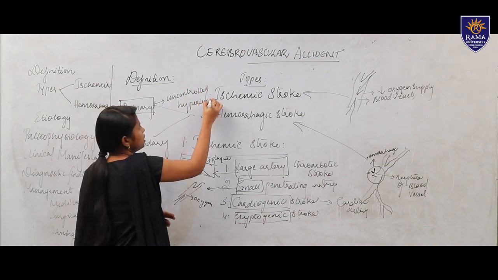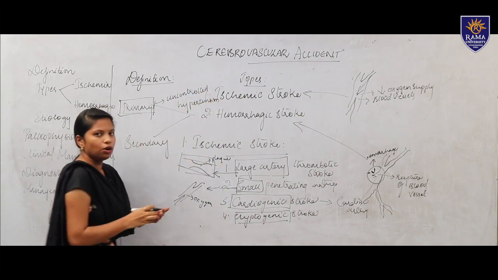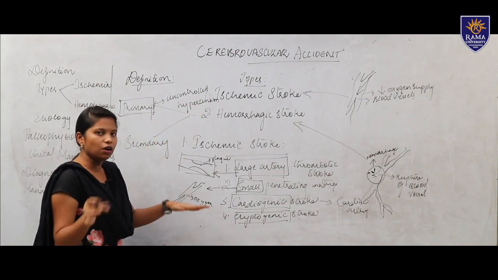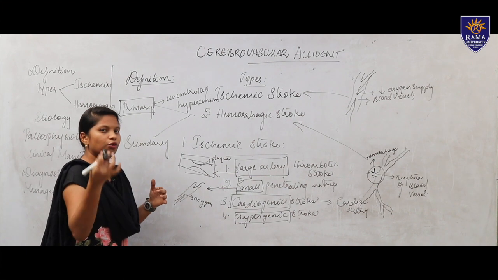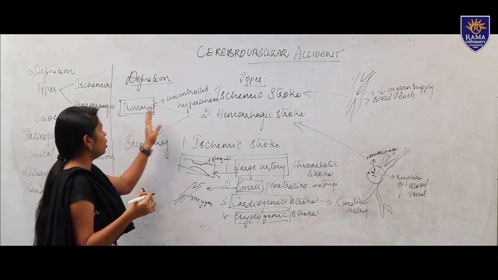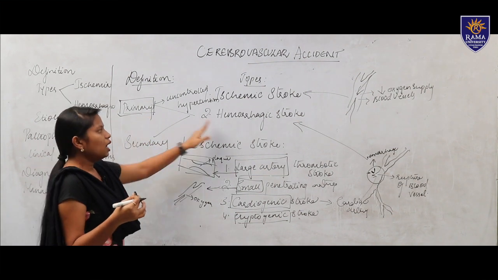So, hypertension is nothing but increased blood pressure. Here, when the increased blood pressure is not controlled or it reaches 200 or 400, and the patient is having increased pressure in the brain, we call it a primary hemorrhagic stroke.